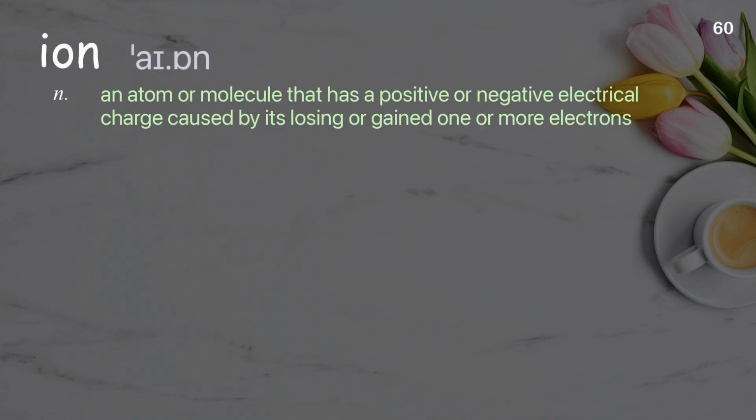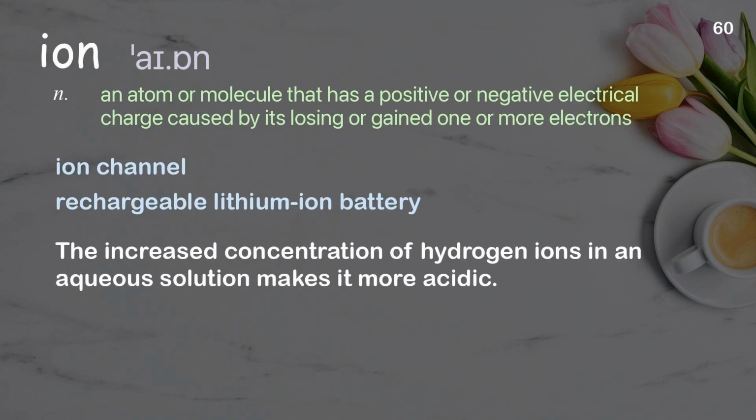Ion. An atom or molecule that has a positive or negative electrical charge, caused by its losing or gaining one or more electrons. Examples: Ion channel. Rechargeable lithium-ion battery. The increased concentration of hydrogen ions in an aqueous solution makes it more acidic.